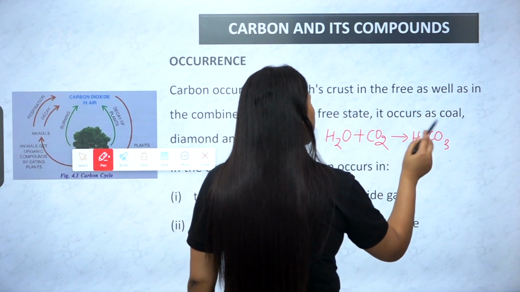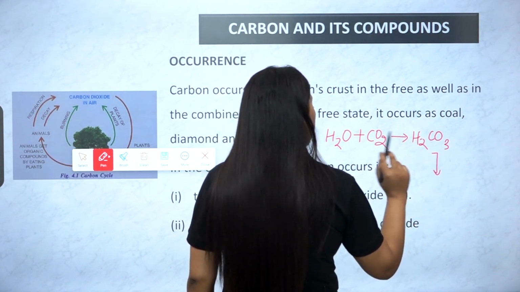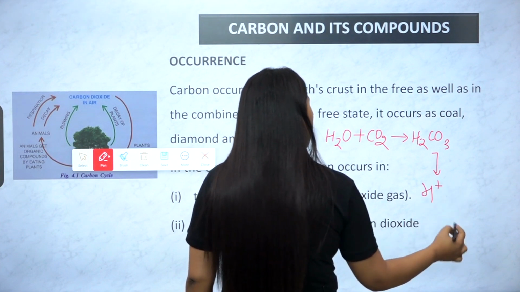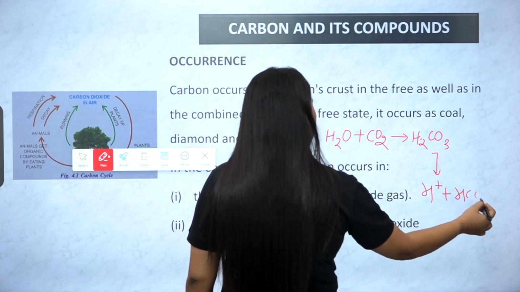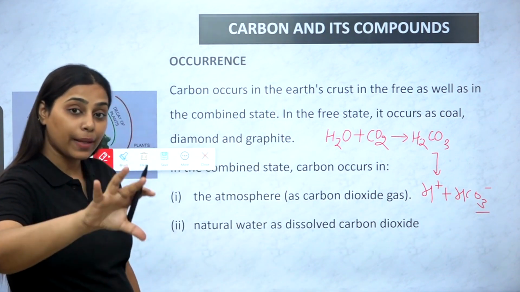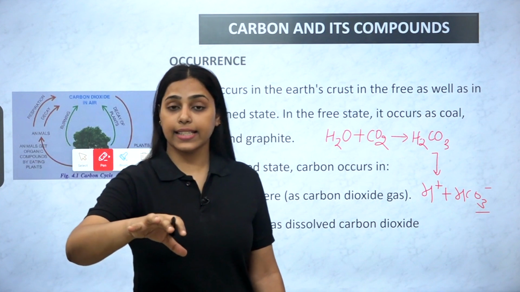Although it's a weak acid, H2CO3 can dissociate into a proton and bicarbonate ions. These bicarbonate ions are one of the primary carriers of carbon dioxide.